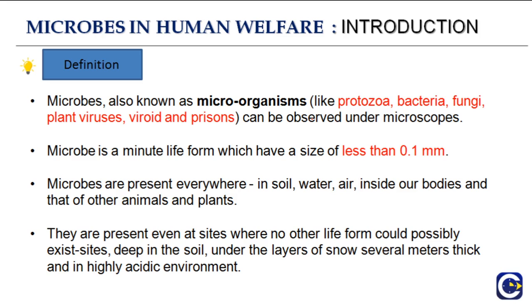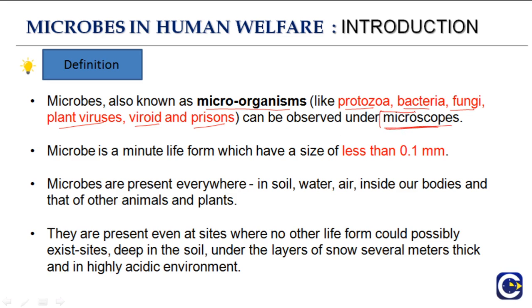Okay. So microbes, also known as microorganisms, for example, protozoa, bacteria, fungi, plant viruses, viroids and prions. Some of you might have heard about these microorganisms here and there. Microbes can be observed under microscopes.